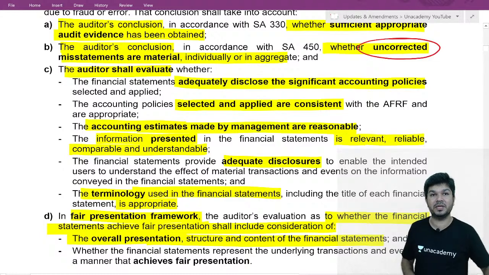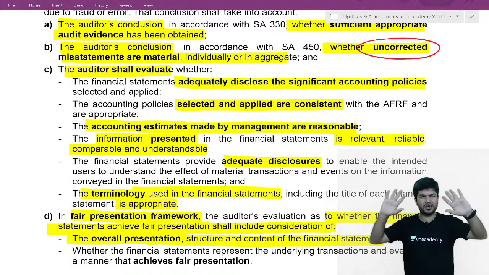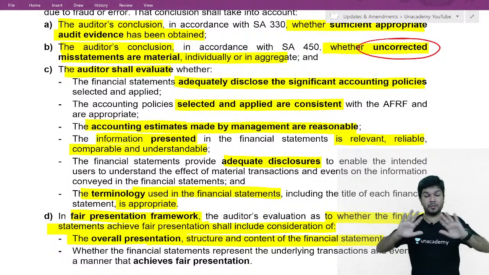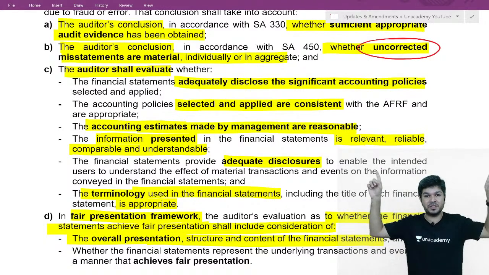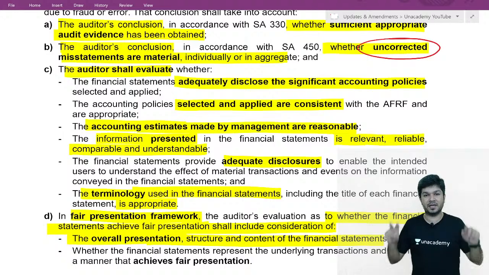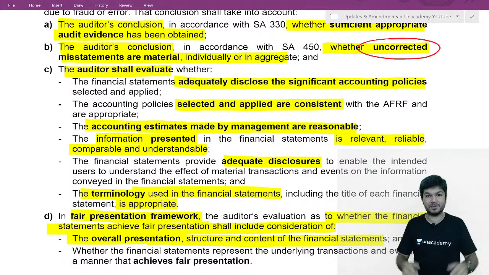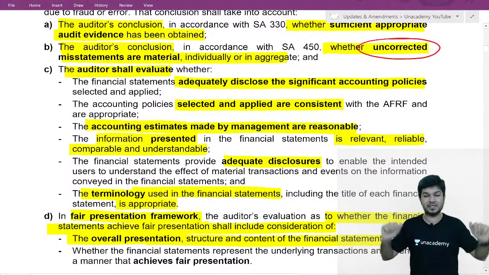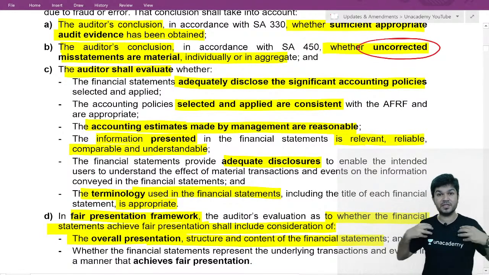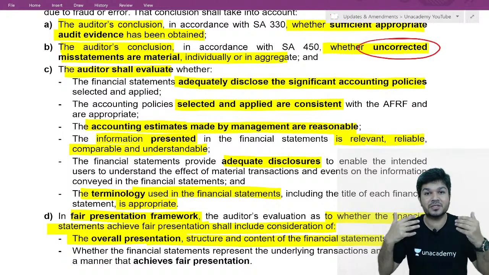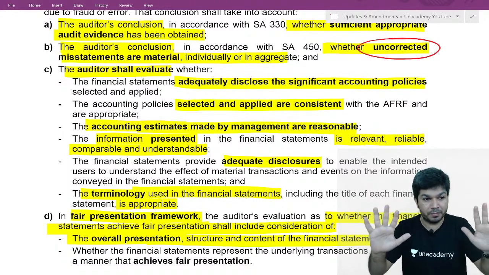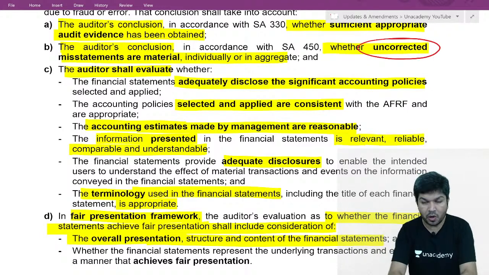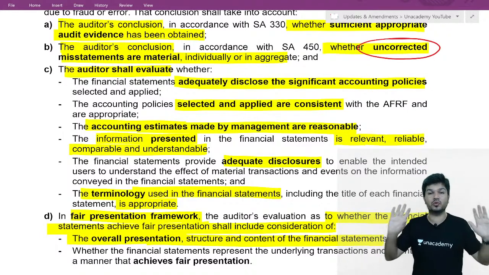Okay, so for forming an opinion, generally what all do we see? We see accounting policies are properly disclosed. Remember, significant accounting policies are to be disclosed at one place. Then accounting policies selected are appropriate. They are consistently followed. Estimates made by the management are reasonable. Information presented is relevant, reliable, understandable, comparable. Adequate disclosures of all important things are done. Terminologies used are proper. If they say we have followed a fair presentation framework, extra disclosures are given to make the financial statement better. So all these things we evaluate, and we have to conclude on two things.